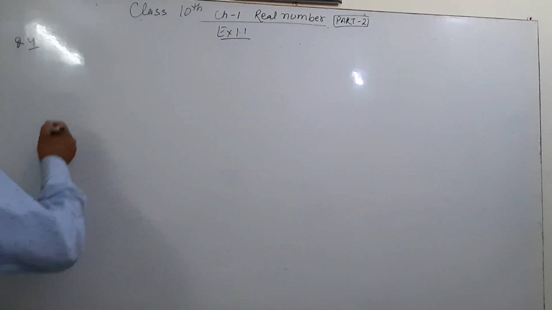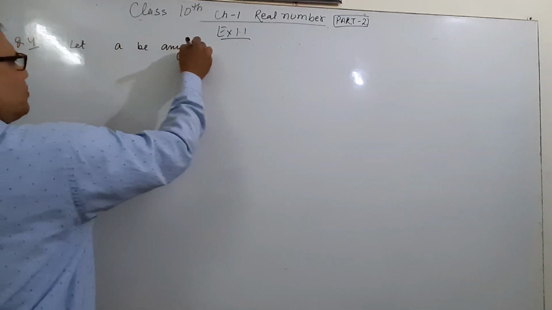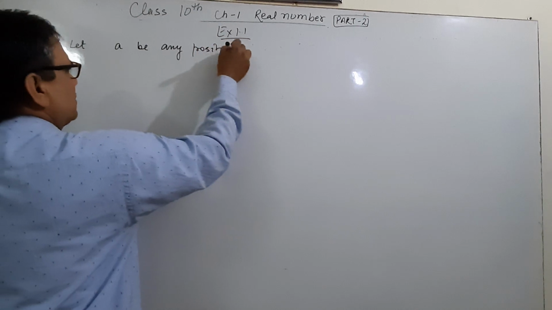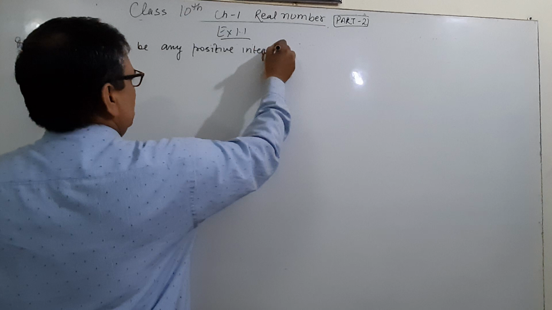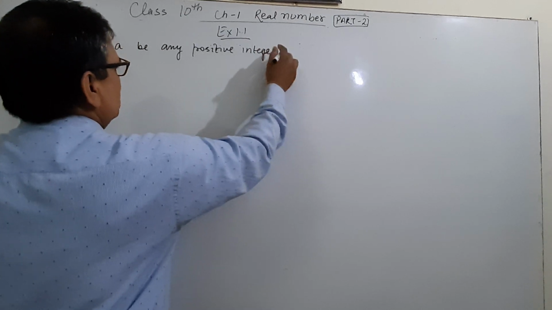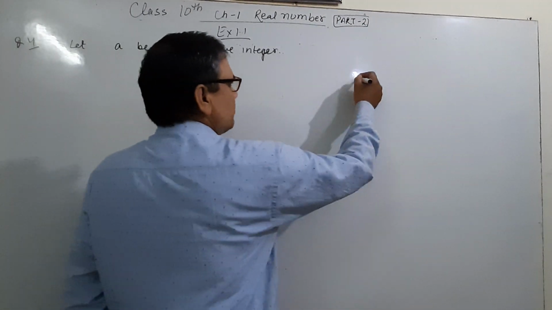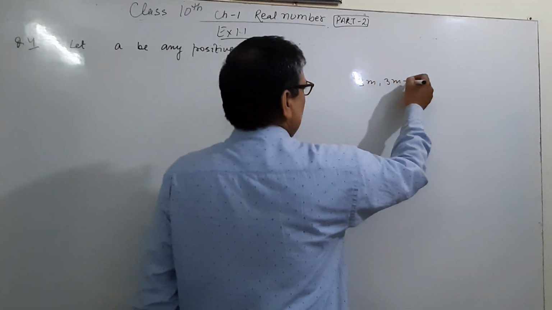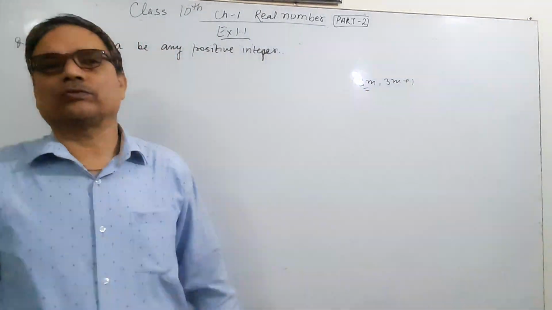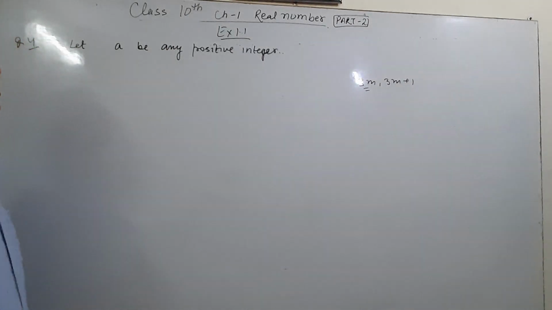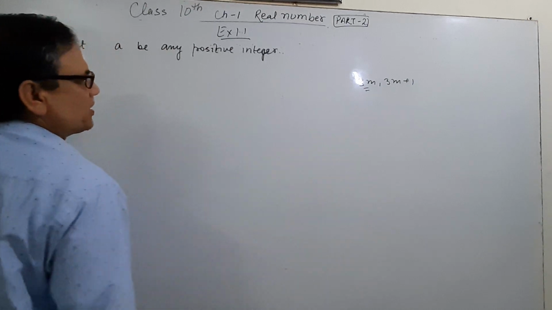Let a be any positive integer. So we have to express it in the form 3m or 3m plus 1 for the square. So that means we have to let b is equal to 3. If a is a positive integer, the square can be expressed.